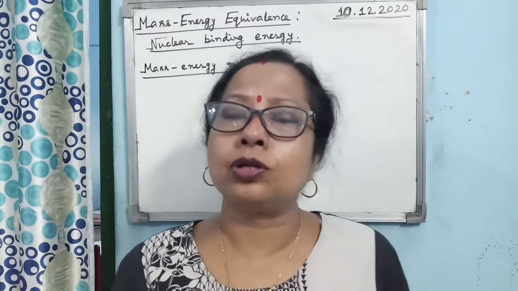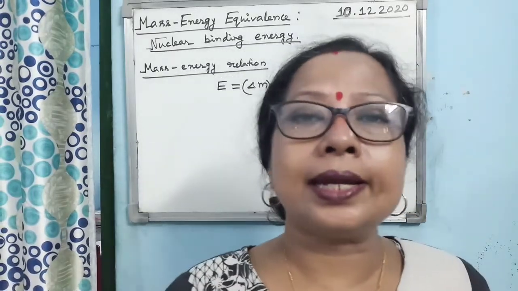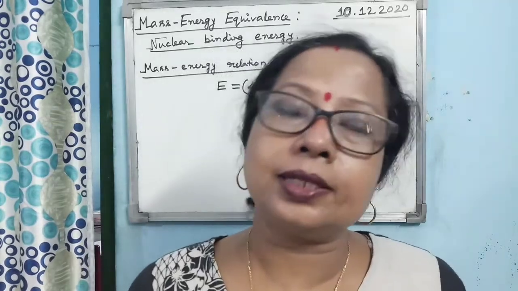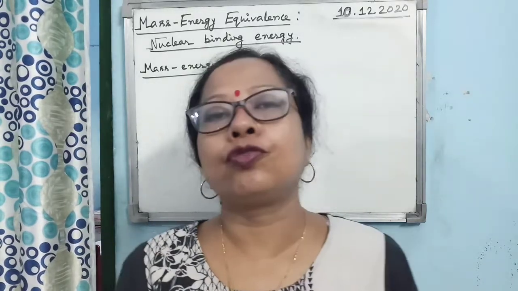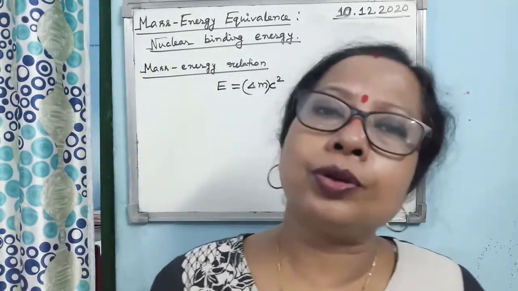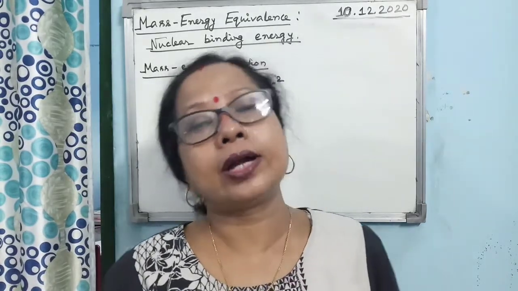So it gives you the idea of how much large energy one can get from a very small amount of mass. You know this also: from the sun we are continuously getting heat and light energy. How is it coming? Because inside the sun a nuclear fusion reaction is going on, hydrogen converted into helium. And what is a nuclear fusion reaction? When two lighter nuclei combine to form a heavy nucleus with production of a large amount of energy, that is known as a nuclear fusion reaction. So what is happening in the sun? The sun is losing its mass, and that mass is converted into energy due to the nuclear fusion reaction.